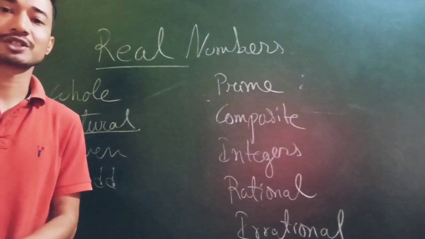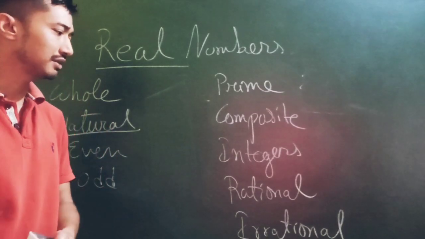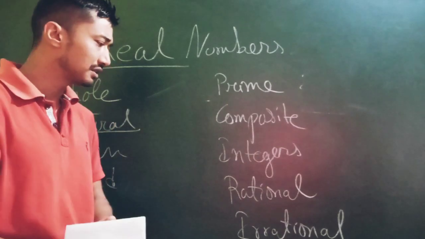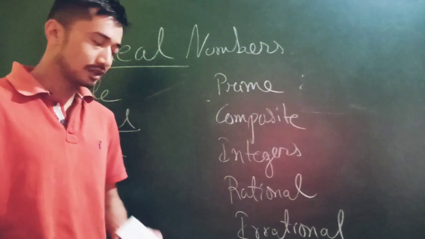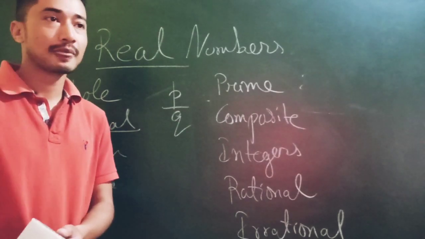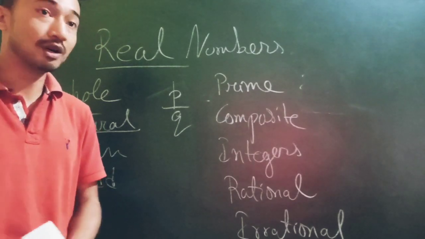Then comes the most interesting part: rational and irrational numbers. I'm very sure most of us get confused with rational numbers and irrational numbers. Let's go to the definition part, the boring same old definition. What are rational numbers? Rational numbers are those numbers which can be written in the form of p by q. What are irrational numbers? Irrational numbers are those numbers which cannot be written in the form of p by q.